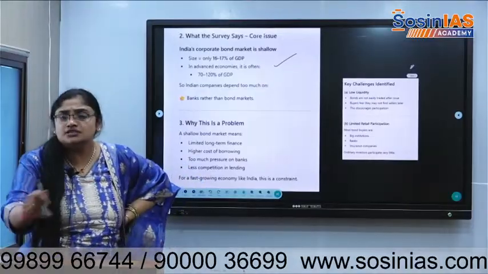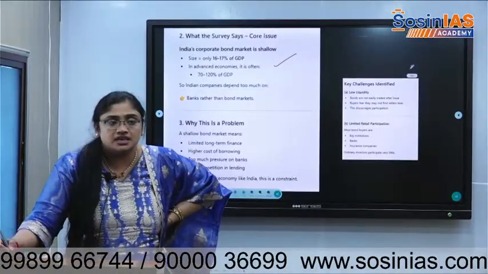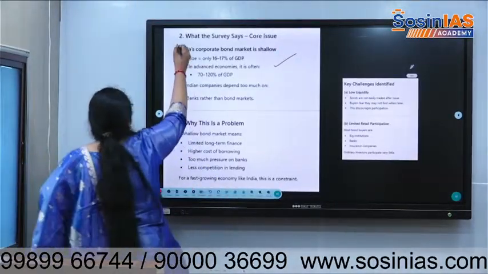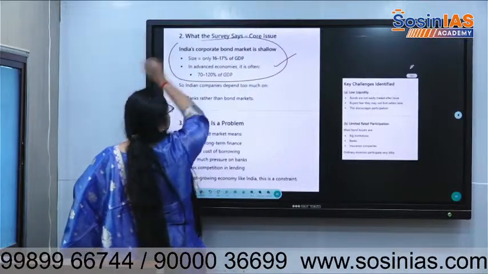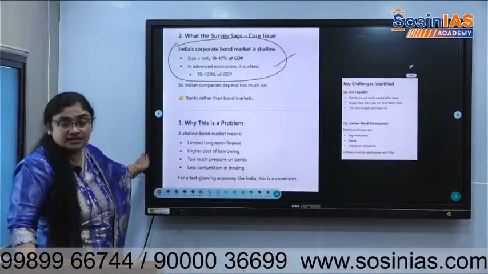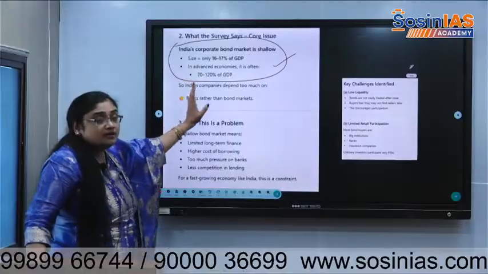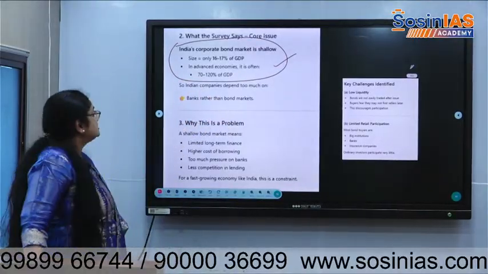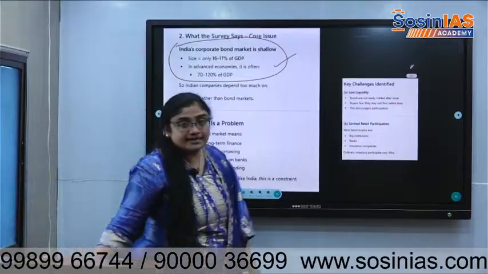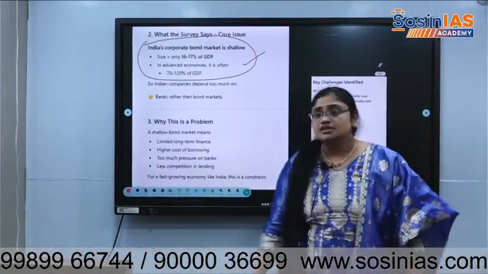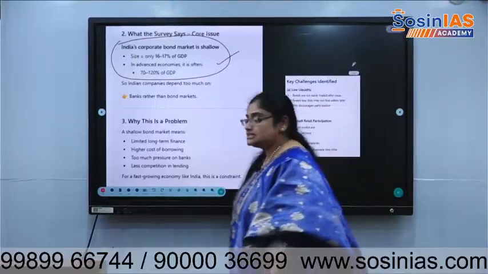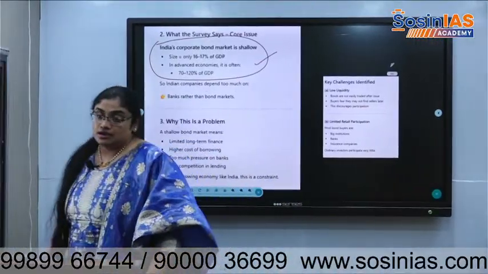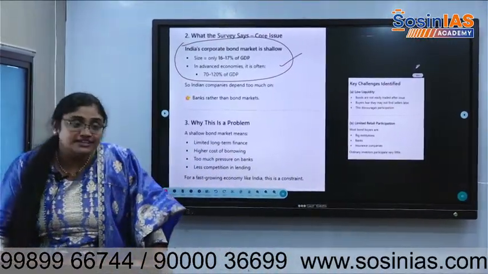You can write this in your answers. Whatever figures I am saying, you can use them in your answers. The economic situation you have understood. Just write that the corporate bond market size is 16 to 17% of GDP. In advanced markets, it is 70 to 120%. So whenever some question is asked in the exam, you can use these figures. You need to remember this.